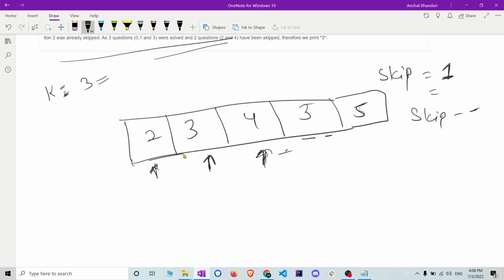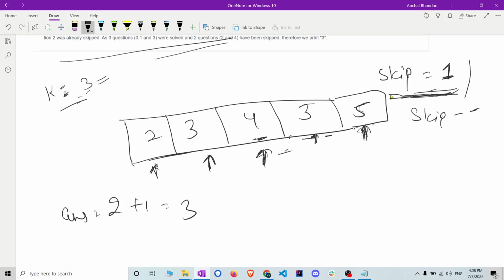So till now we have two questions which Nodi has solved, right? Here is the second question, and this question's value is greater than k, so he will skip. When he skips, he encounters another question which has a value equal to k, and again our answer increments to 3. Then he travels to another question, and this question has a value greater than k. So he will discontinue from here.